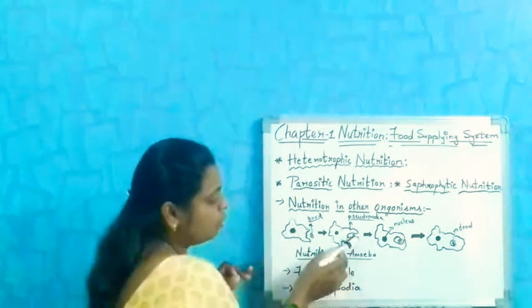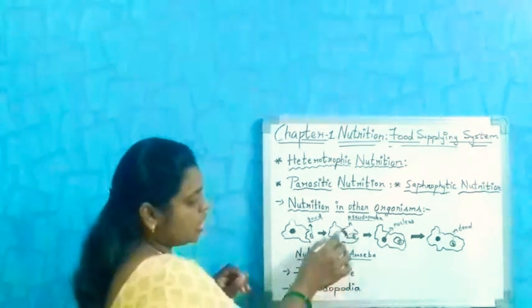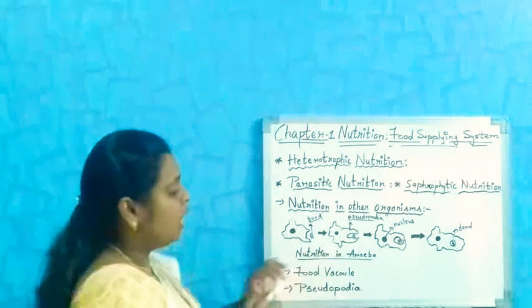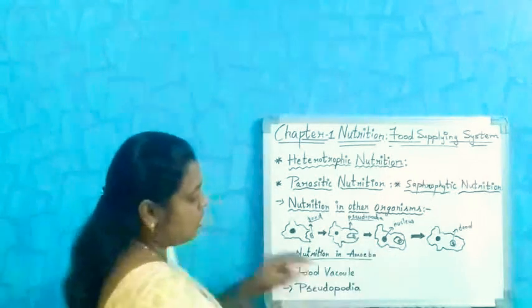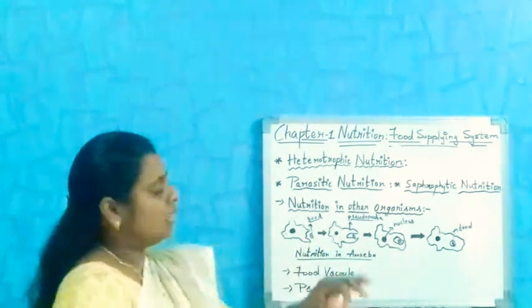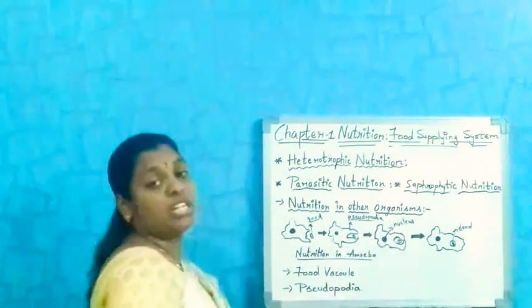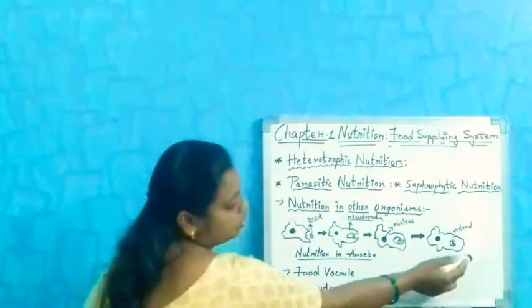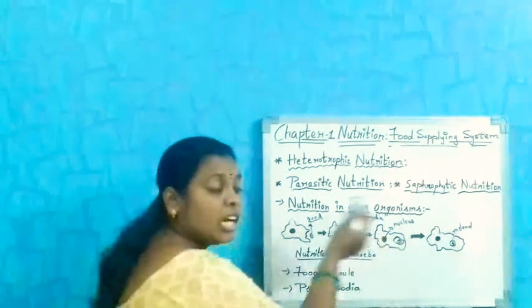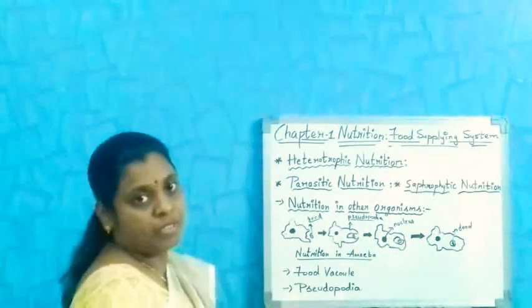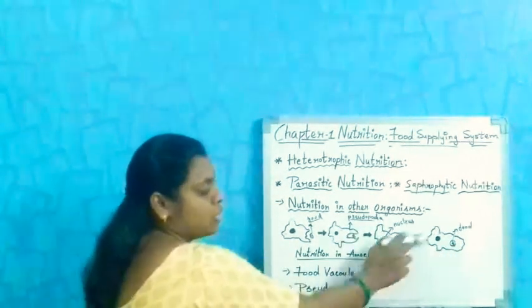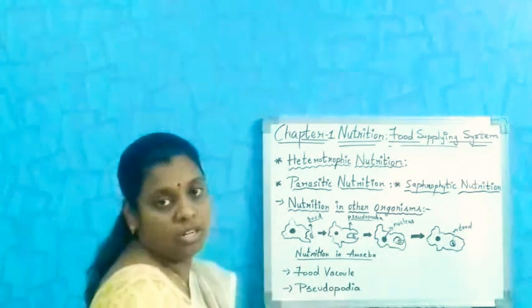You can see here the food is outside, the projections are covering the food particle, then the inner side of the projection disappears, and you can see the food is engulfed through the cell membrane, and the food gets stored in the food vacuole.